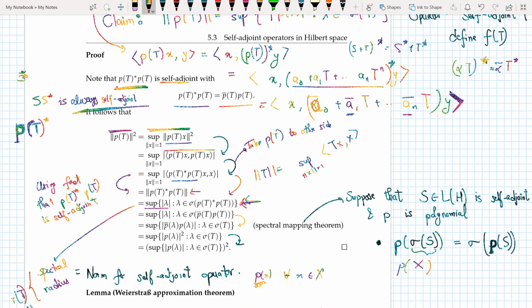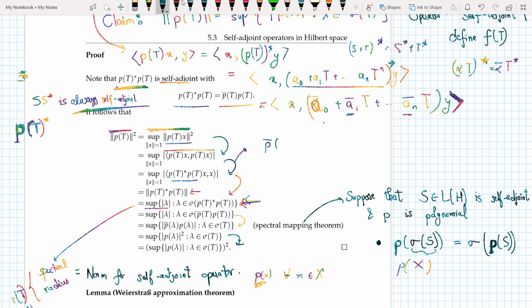So I can say that p bar lambda, p lambda for all lambda belonging to the spectrum of t is the same set as lambda for lambda belonging to the spectrum of p bar t, p t. Well, this is something very deep, and you need to go really deep in order to understand that. No, I'm just kidding. It's super simple stuff.